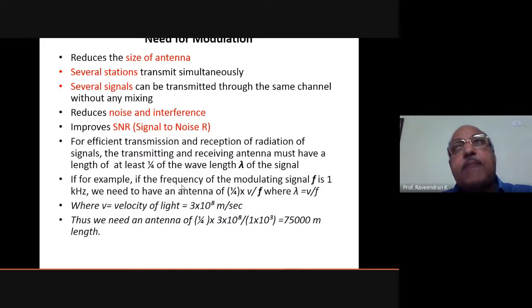And what is meant by lambda? Lambda is the ratio of velocity of light to the frequency of the signal which is transmitting, that is the modulating signal. Okay, so this is an example I have given and quoted here.